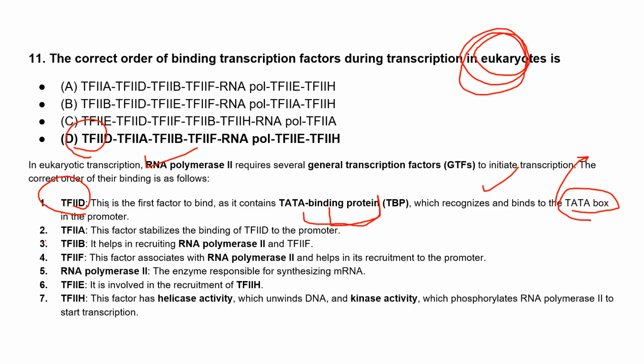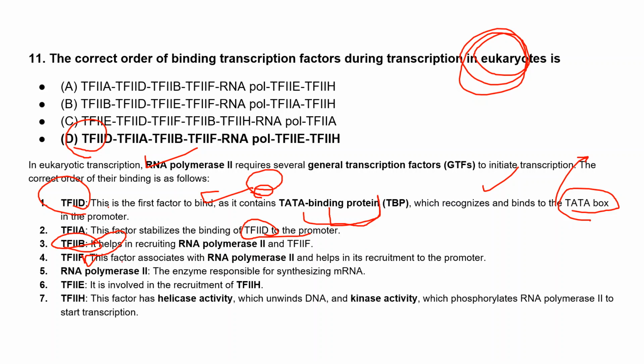So it will be by this D, and then this A will come and it will stabilize the binding of this D to the promoter. So the binding of transcription factor D to the promoter will be stabilized by transcription factor A. And then the factor which recruits the RNA polymerase 2 and also the transcription factor F will be transcription factor B. When this recruits the F factor, it will associate the RNA polymerase 2 and help in the recruitment to the promoter.